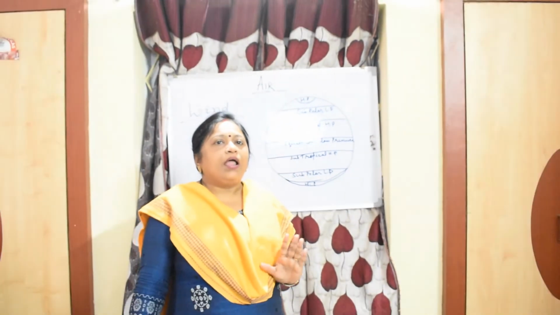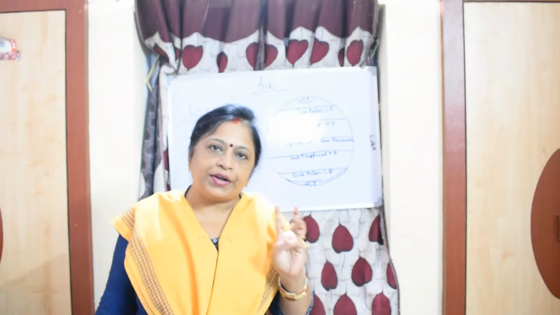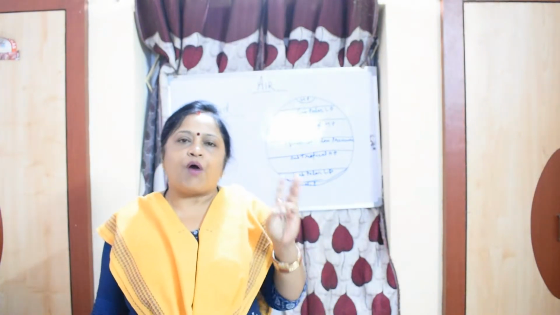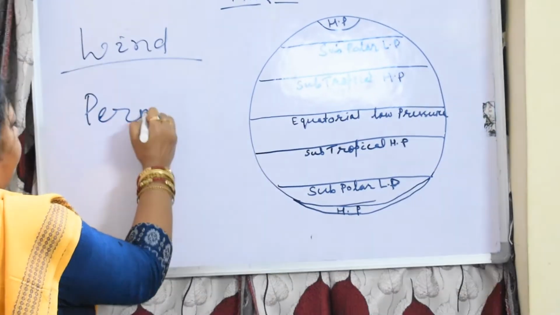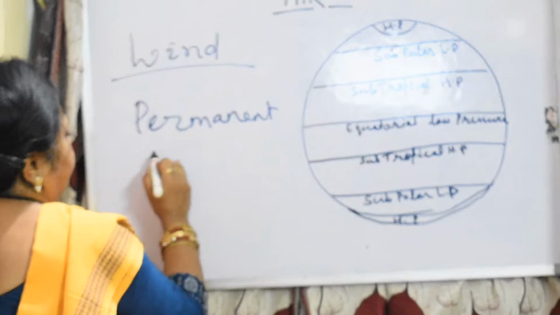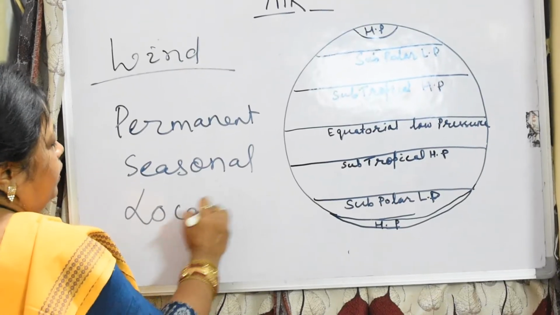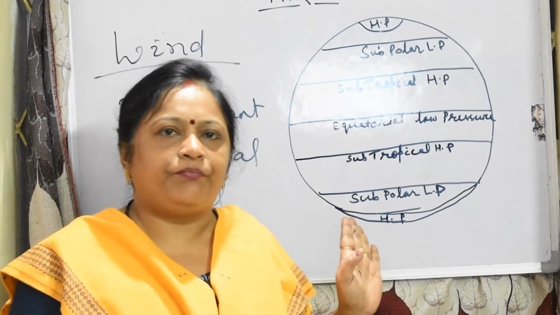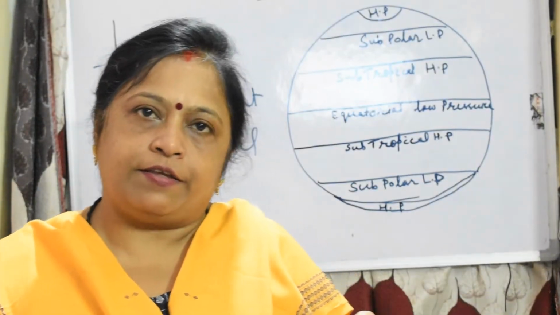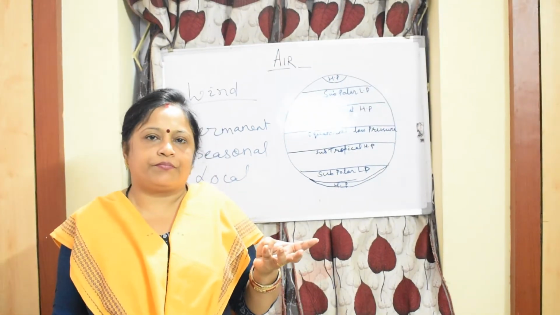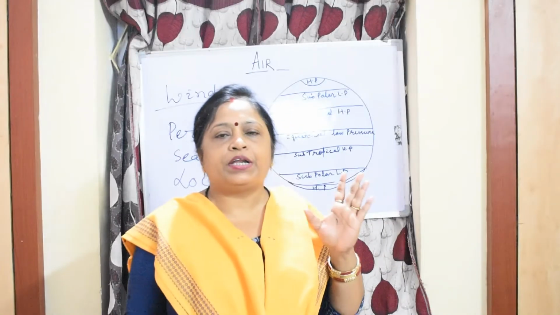Okay, there are three types of wind. The wind is broadly divided into three types. One is permanent wind, second is seasonal wind, third is local wind. The trade winds, westerlies and easterlies are the permanent winds. These blow constantly throughout the year in a particular direction.